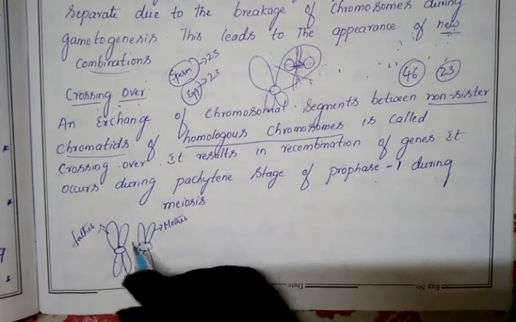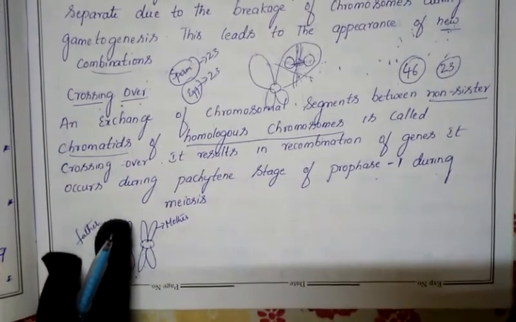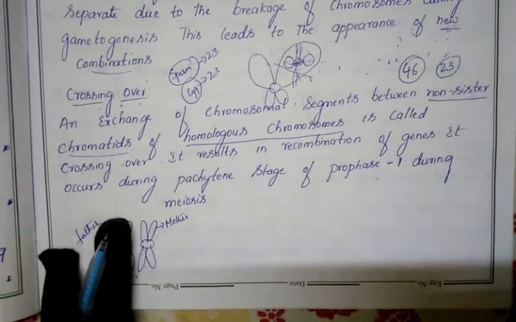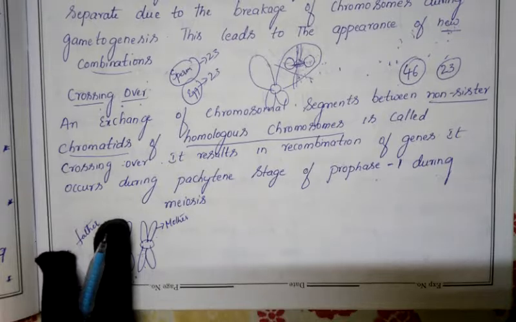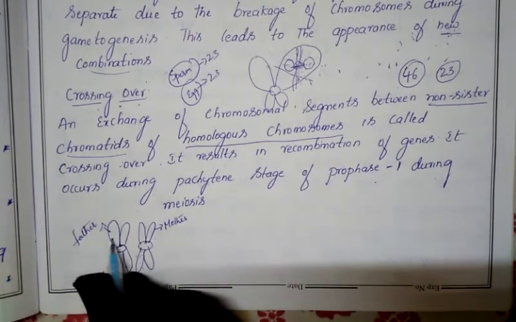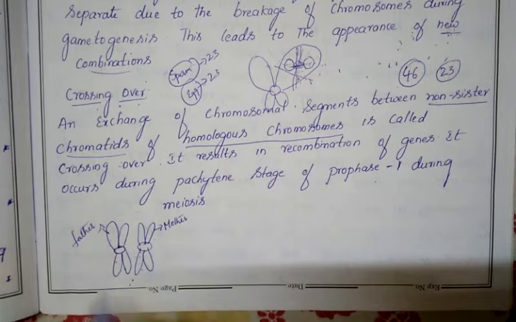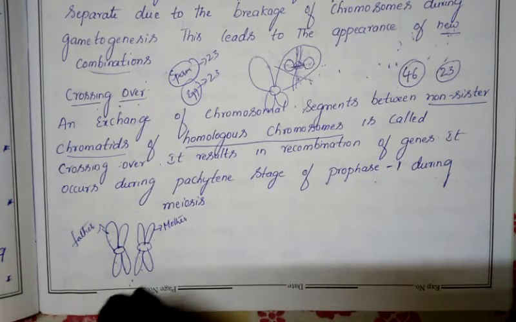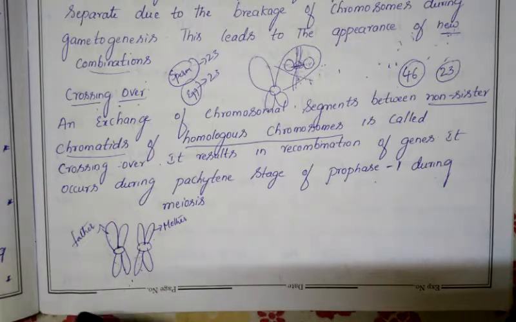4 chromatids are present. Suppose this is one chromosome. In this chromosome how many chromatids are present? 4 chromatids are present: 1, 2, 3 and 4. And here how many chromatids are present? 1, 2, 3, 4. We are calling them chromatids. Now these chromatids we are calling sister chromatids and non-sister chromatids.